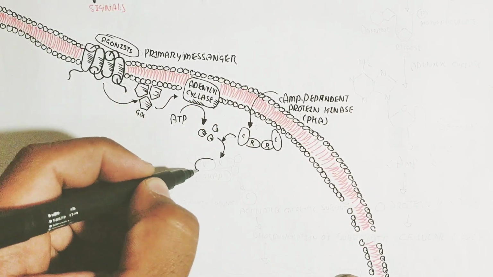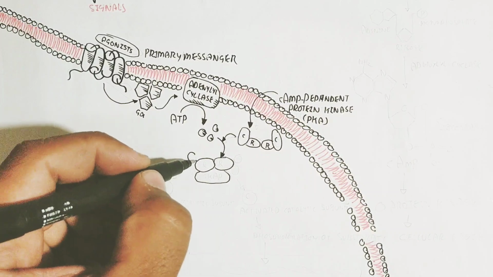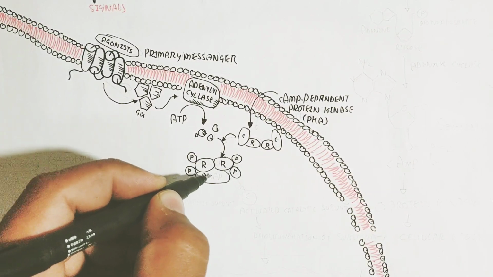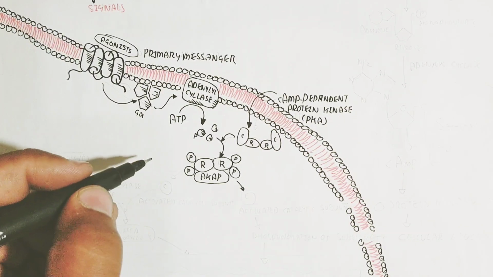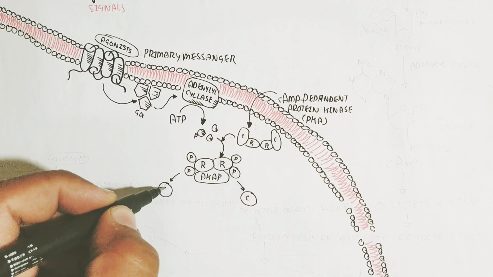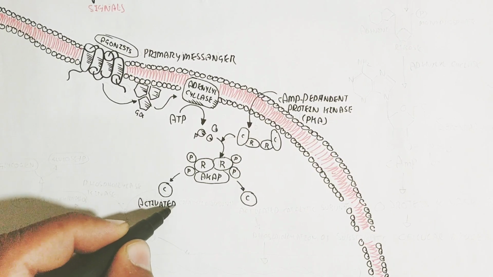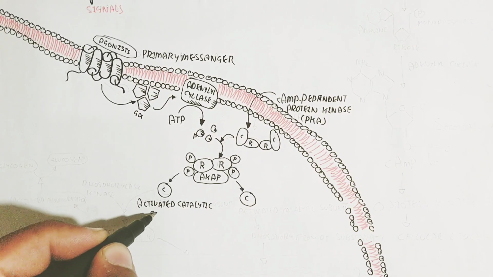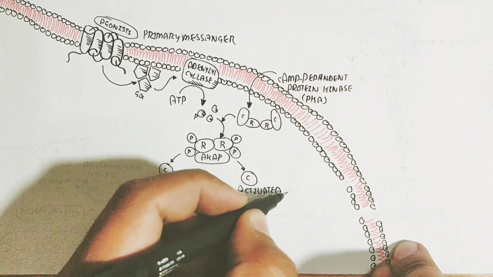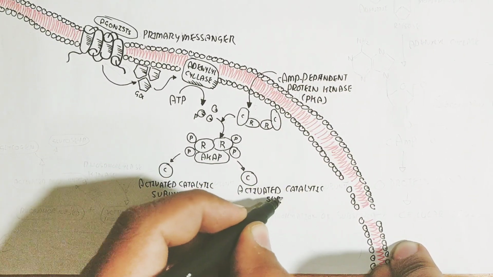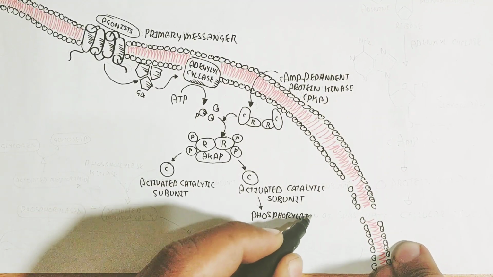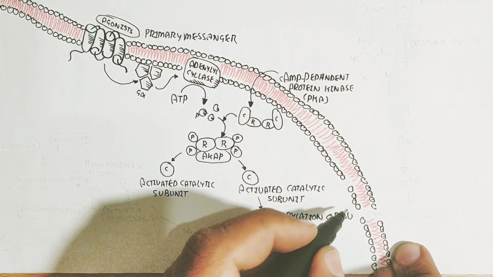The cyclic AMP dependent protein kinase is then activated, and this activation is due to dephosphorylation, which is an example of dephosphorylation. This activation causes the activated catalytic subunit to separate, and this leads to phosphorylation of the substrate, like DNA, leading to gene activation or inhibition, depending on the requirement.